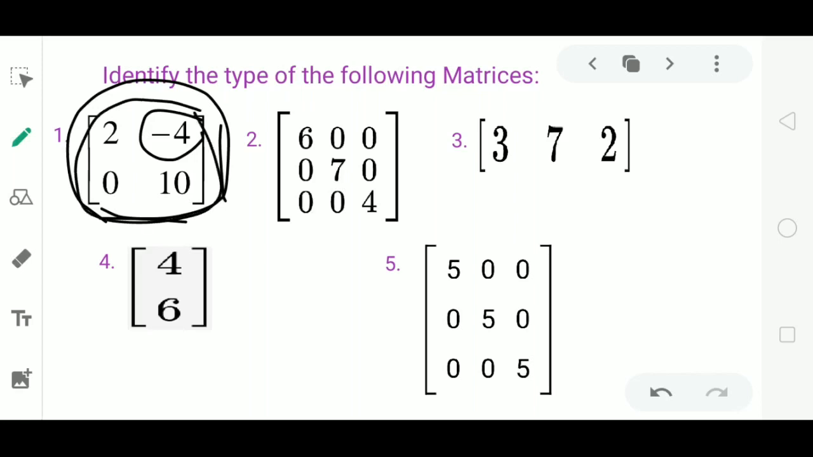Look at the second example. Here there are 3 rows and 3 columns. The number of rows and columns are equal. It is a square matrix. And also the non-diagonal elements are 0. So you can say it is a diagonal matrix. And look at the diagonal elements. Here the diagonal elements are not equal. They are different. So it is not a scalar matrix. It is a diagonal matrix.